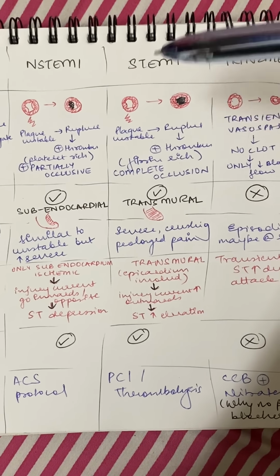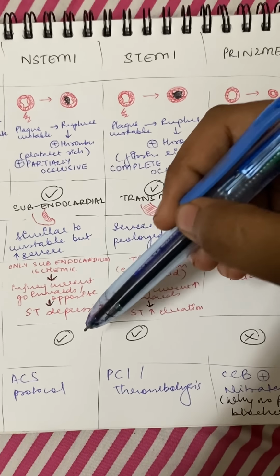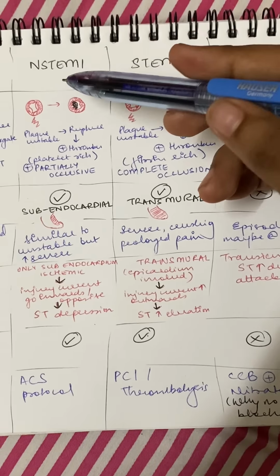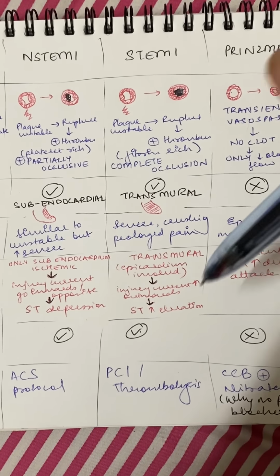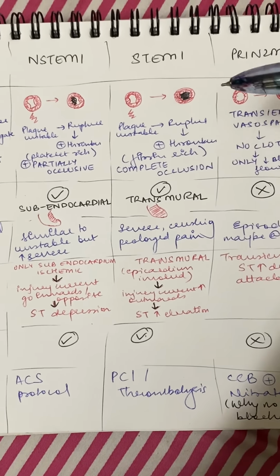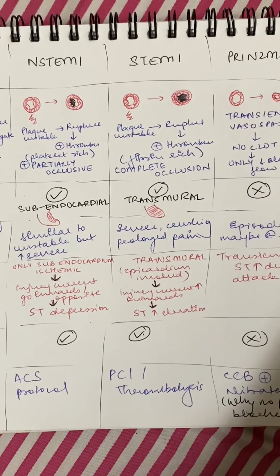Now, in both these cases, infarction is happening, so troponin will be elevated. In this, you do ACS protocol. In this, PCI or thrombolysis is indicated because thrombolysis causes fibrin lysis, and fibrin-rich clot is only there in STEMI.